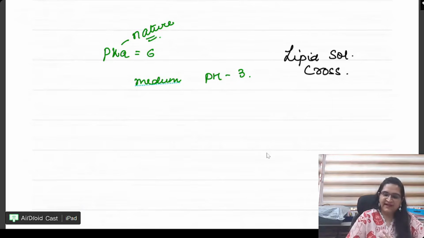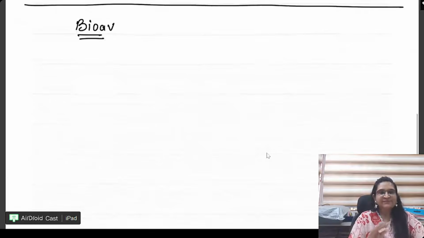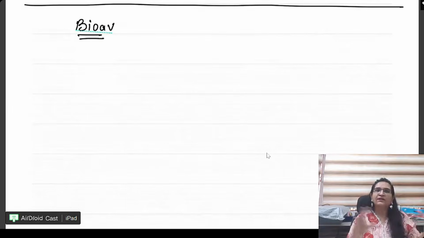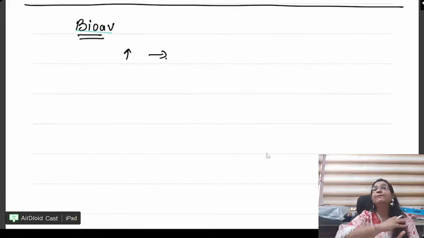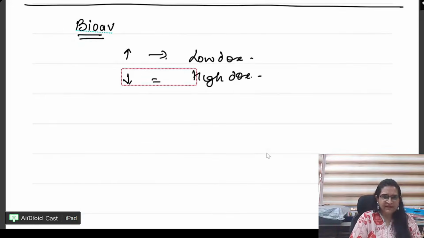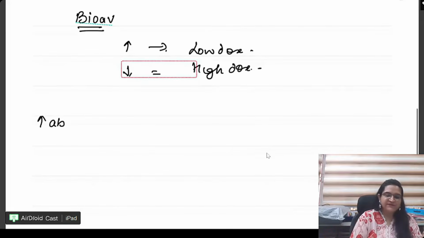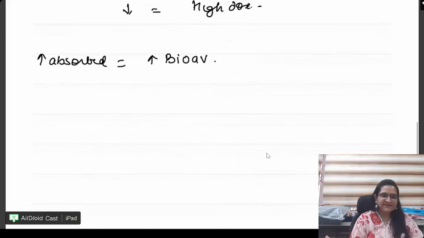Right? Next, beta, very important things about bioavailability, which you should know. I'm just giving you a gist so that we can do all the questions together. Please remember, if a drug has high bioavailability, it is available more. That means I will require a low dose of it. If it is less, I will require a high dose of that drug. If a drug is more absorbed, simple, just apply logic. If I can absorb more drug, the bioavailability is going to be more. And vice versa.